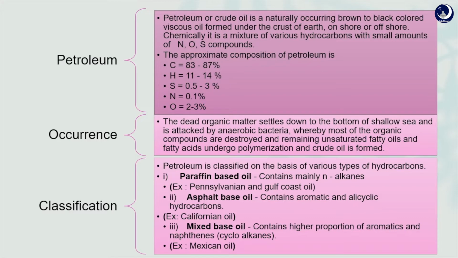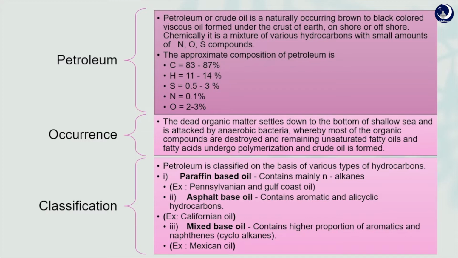Petroleum has so many names: crude oil, petroleum, rock oil, or mineral oil. It occurs as a brown to black colored oil and it forms under the crust of the earth or under the sea. It contains so many things: hydrocarbons, paraffins, metals, naphthenes, aromatics, and so on.